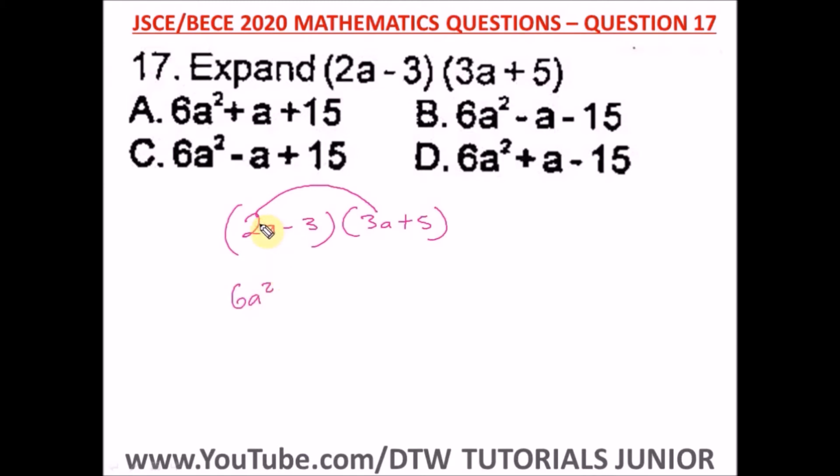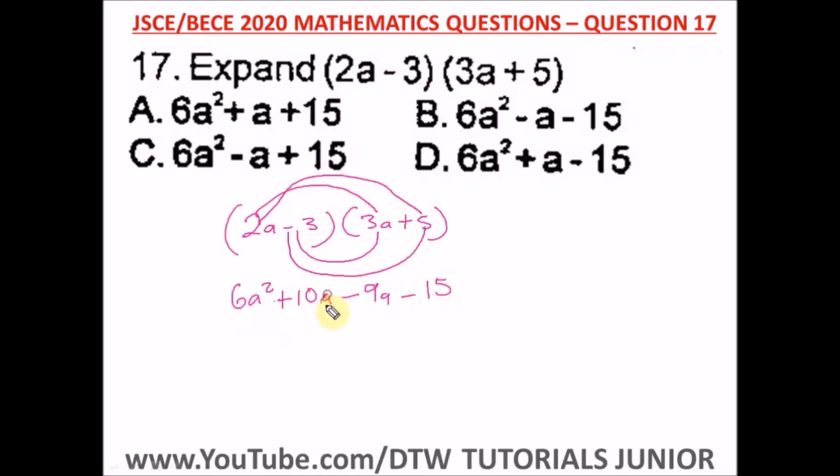Then 2a times positive 5 will give us a positive 10a. Then minus 3 times 3a will give us a negative 9a. Then minus 3 times plus 5 will give us a negative 15.